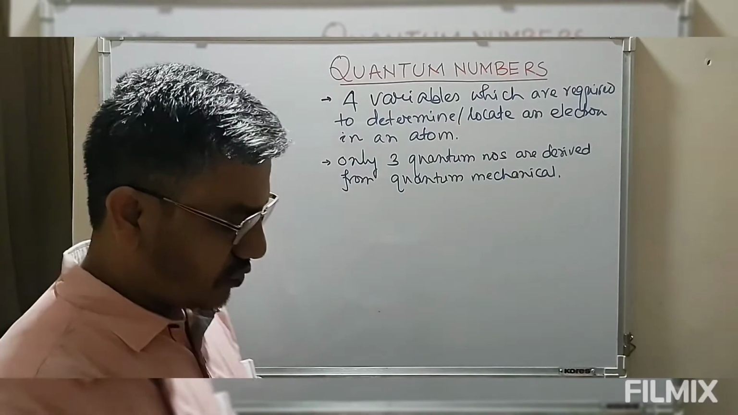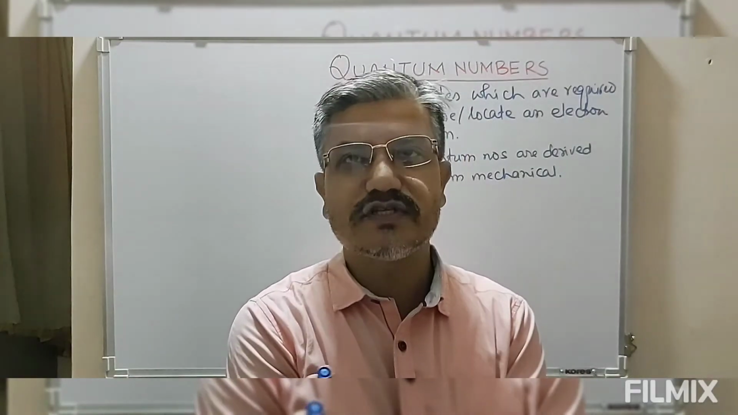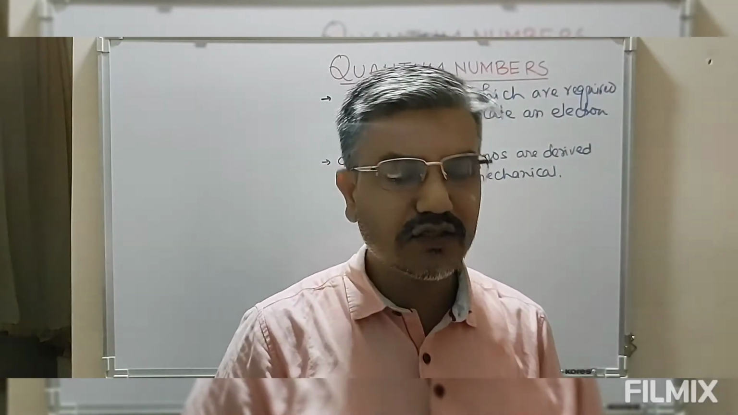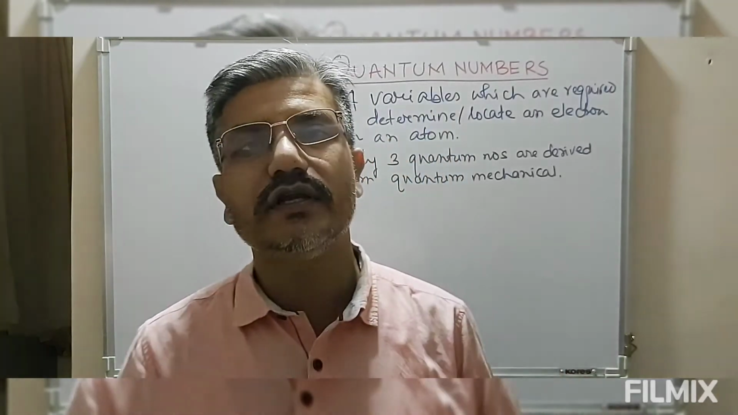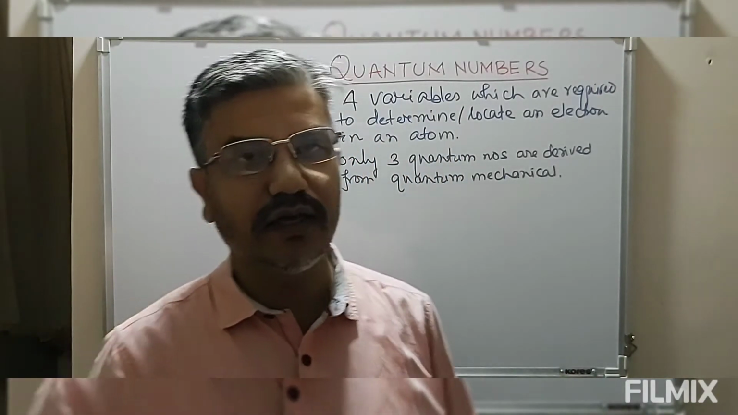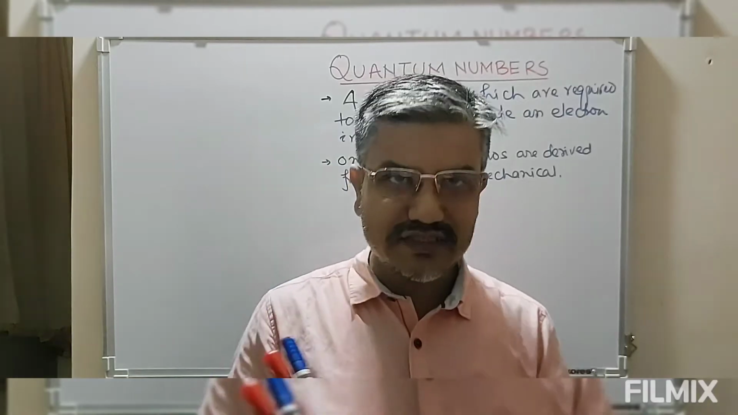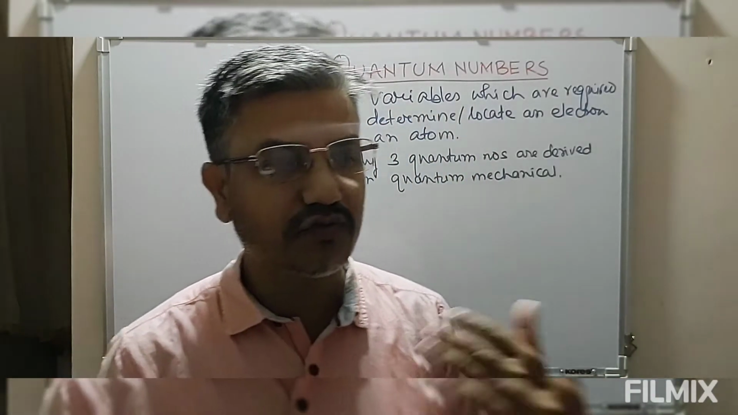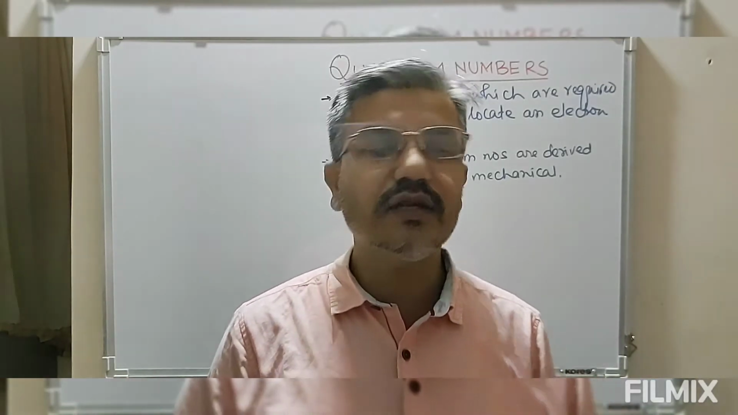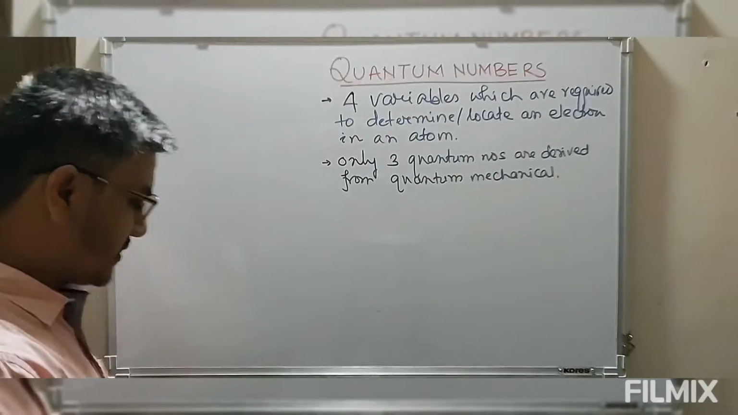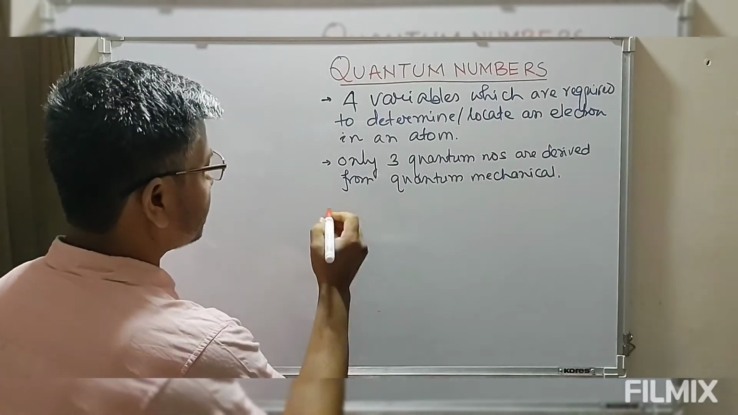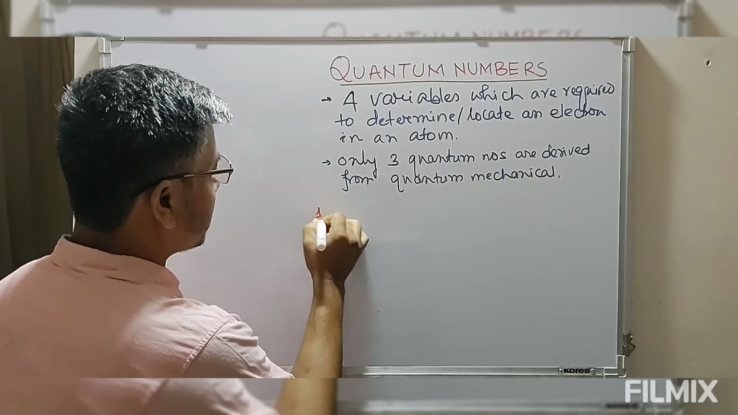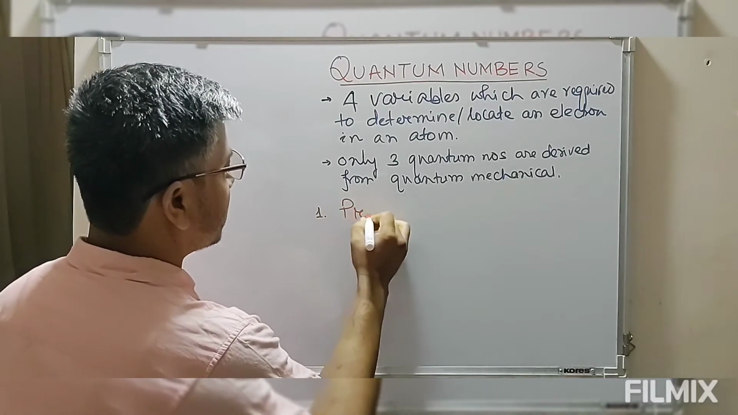Once we have these four sets of variables, we can exactly pinpoint a particular electron in an atom. So we are going to discuss in detail these four quantum numbers and which of them are derived from the quantum mechanical model. To start with, let's start with the first quantum number. The first quantum number is known as the principal quantum number.